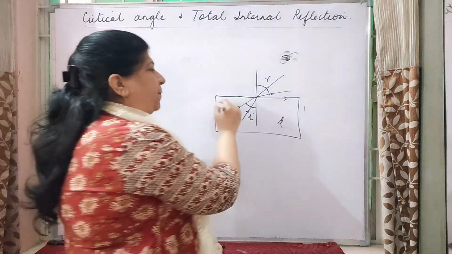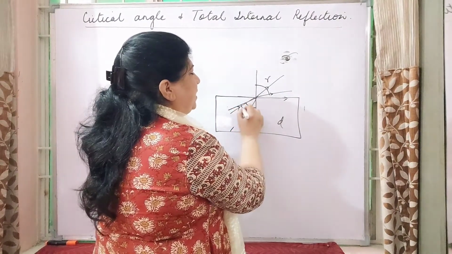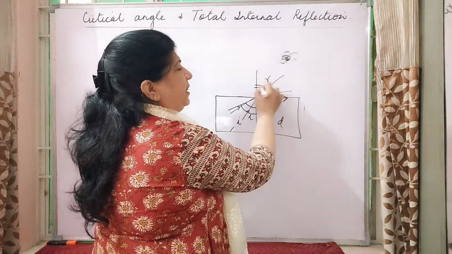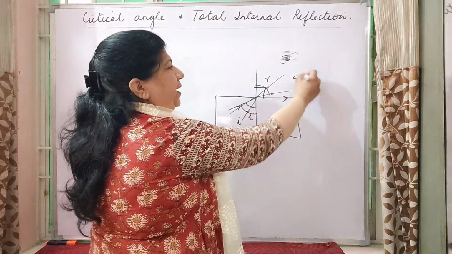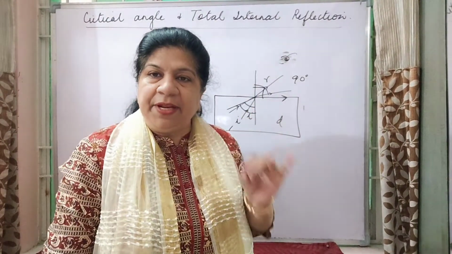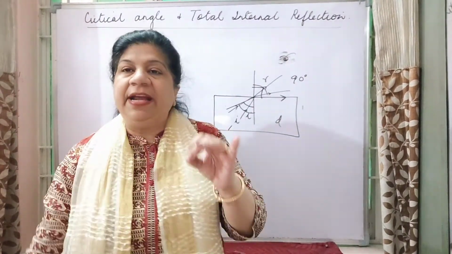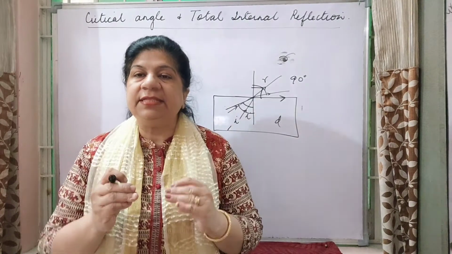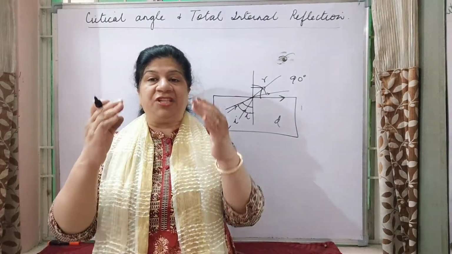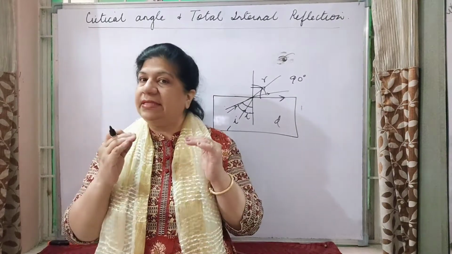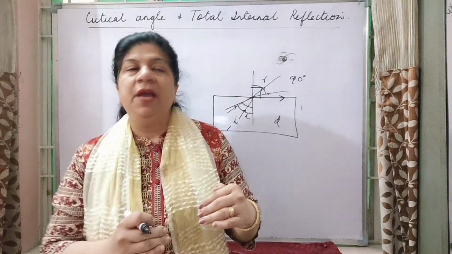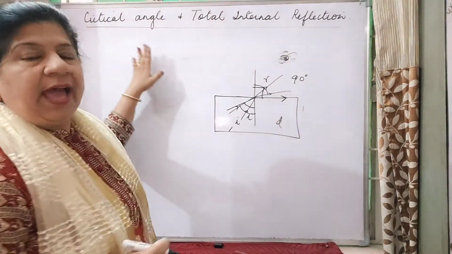So for a particular angle in the denser medium, the angle of refraction in the rarer medium is going to be 90 degree. How will you define this angle? The angle of incidence in the denser medium for which the angle of refraction in the rarer medium is 90 degree is known as your critical angle.